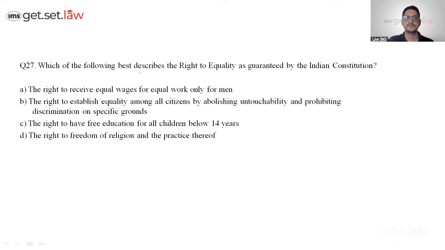Let's go to 27. Which of the following best describes the right to equality as guaranteed by the Indian Constitution? Is it the right to receive equal wages for equal work for equal men? It is not covered. The right to equality is in the ambit of Articles 14 to 18. So freedom of religion does not come, free education does not come.